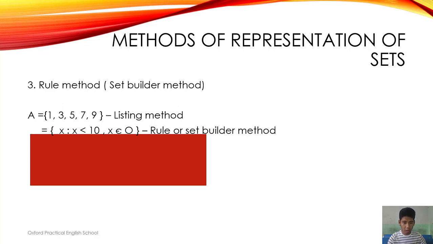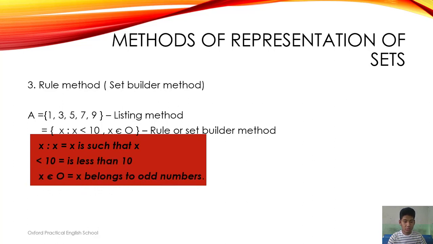O means odd numbers, E means even numbers, P means prime numbers, and C means composite numbers. So then how is it said? It is said like x is such that x is less than 10 and x belongs to odd numbers. This is how it is said.